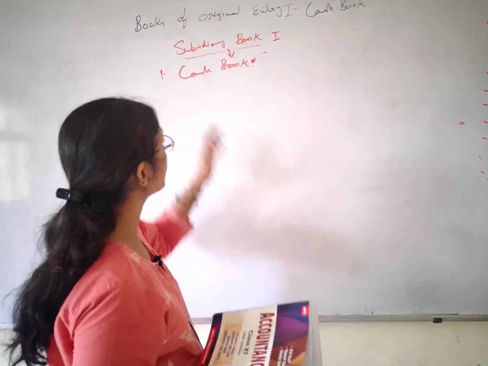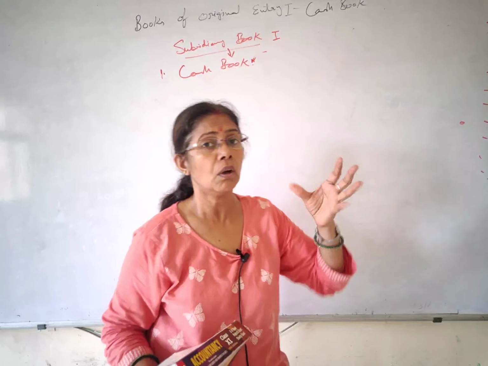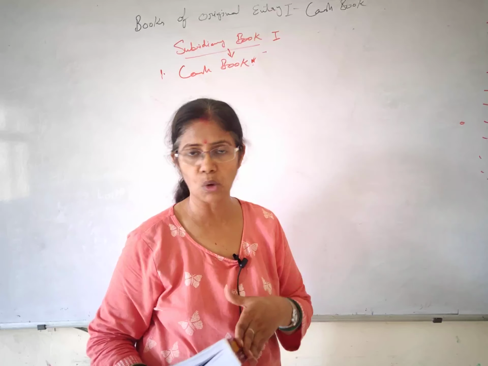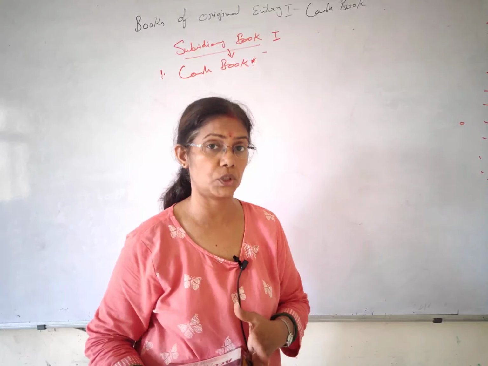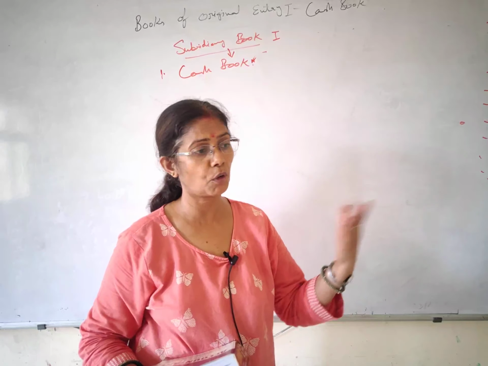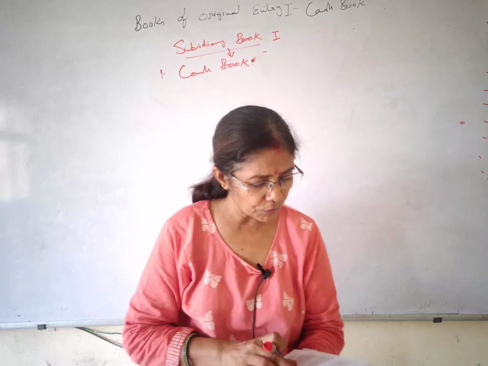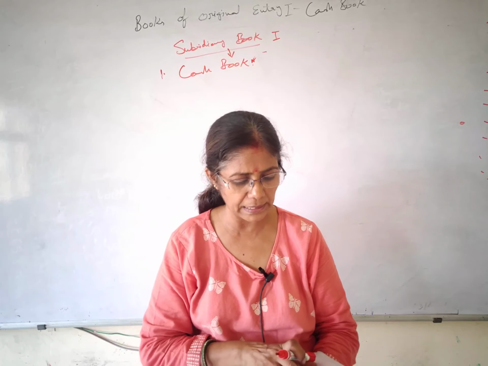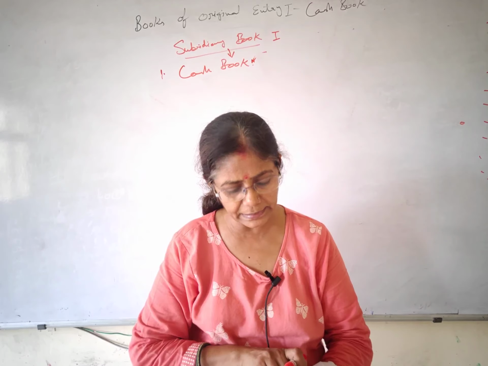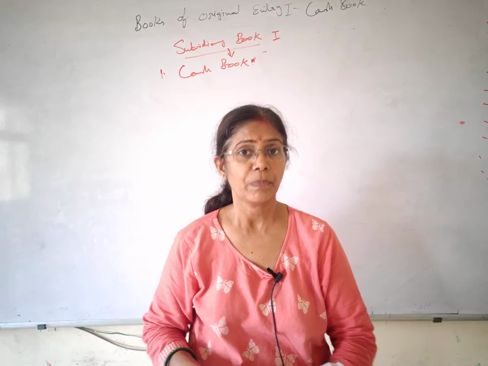As we are preparing the cash book, it is simple: these are your original entries, posted for the first time from the source documents, and the same thing we do in the journal. Directly you are passing the journal entries in the journal from source documents. So the first one is, just like the journal, transactions in the cash book are recorded, which I have explained. Second one, it is recorded date-wise.